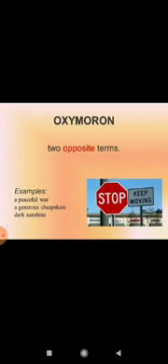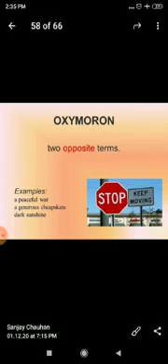Another one is oxymoron. Oxymoron is a figure of speech where two opposite ideas are kept together. Two opposite terms are kept together. You can see in the picture example, stop, keep moving. So these, stop and keep moving, are two opposite terms kept together.